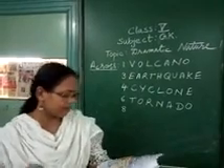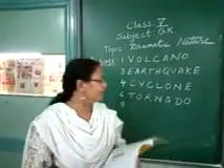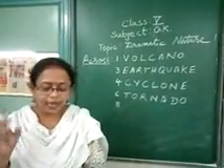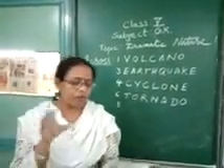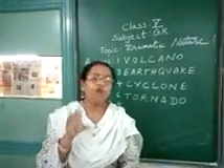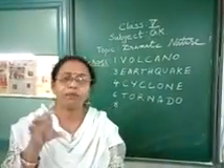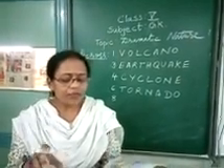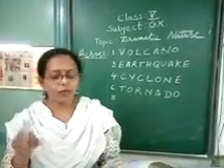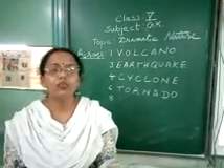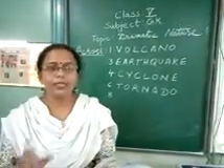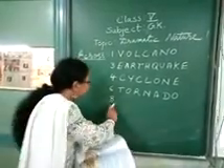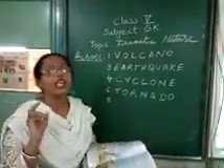Next comes number 8. That is the last one in the across part, and this is a kind of strong storm which most often forms in the Northwest Pacific Ocean. Its name has been derived from a Japanese word which means great wind. In Japanese, it is known as great wind, and this is the 8th one, which is known as typhoon.